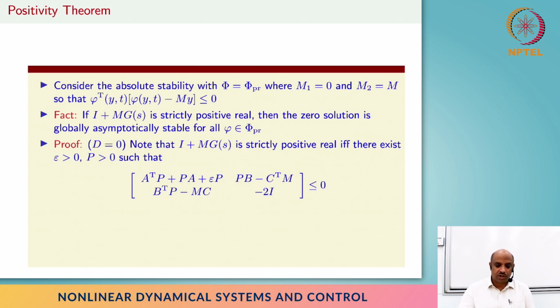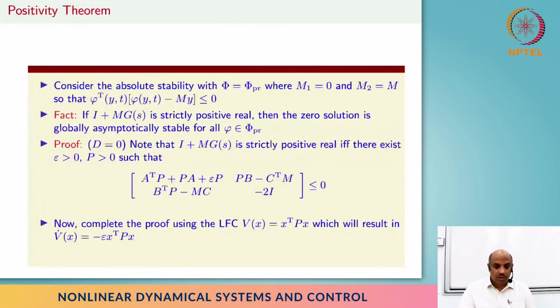So, we know from the positive real lemma, this I plus mg being strictly positive real if and only if there exists some positive number epsilon and a positive definite matrix such that this linear matrix inequality is satisfied, right? And we can now complete the proof. It's a little bit messy, but otherwise it's a relatively straightforward proof by taking this Lyapunov function x transpose Px, and you can show that V dot is going to be not equal to but less than or equal to minus epsilon times x transpose Px, which will produce strict inequality and guarantee asymptotic stability of the feedback interconnection.